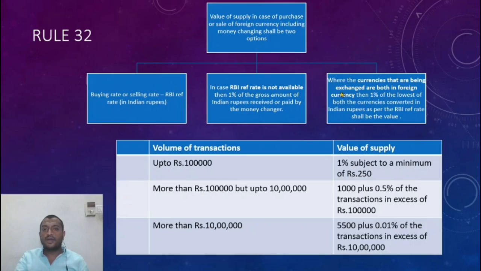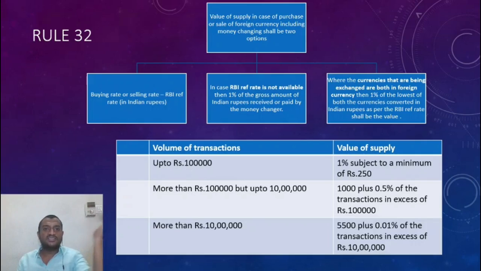Now the government says, rule 32 says, convert both of these into Indian rupees. There must be an Indian rupee conversion rate somewhere with him. So if he converts the French franc into Indian rupees at the moment the sale is happening, the money changer would get some rupees.